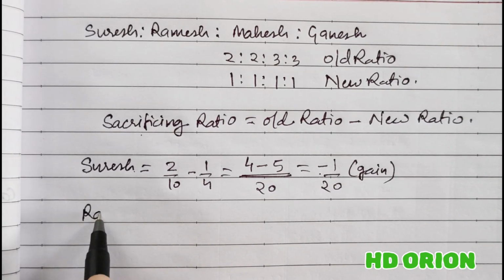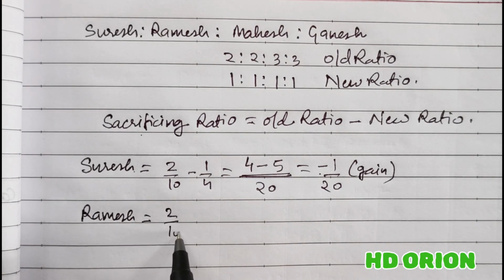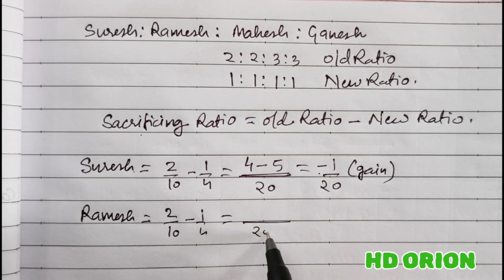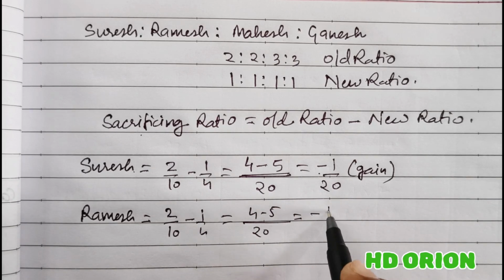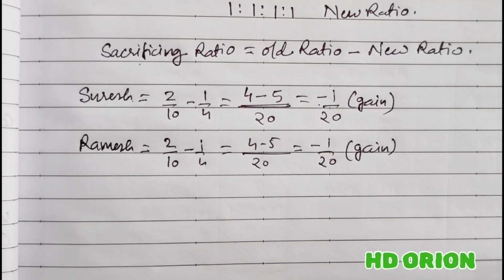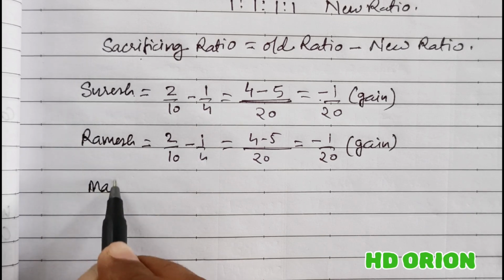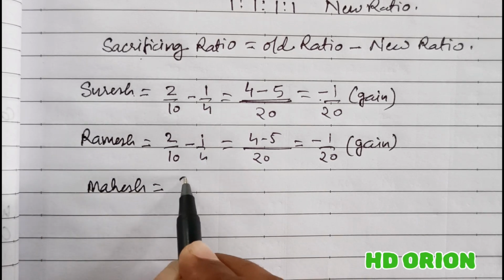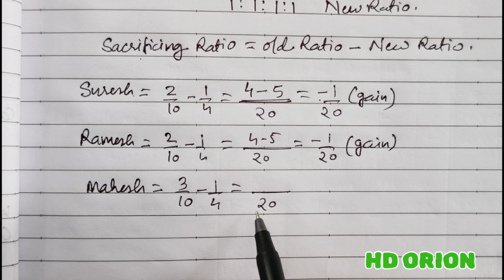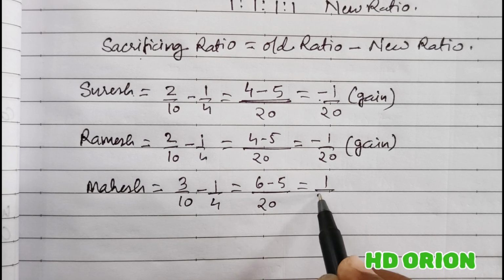Now for Ramesh, old ratio is again 2/10 and new ratio is 1/4, same like Suresh. So Ramesh is also gaining, whereas you will see that the other two partners are sacrificing. And who are they? Mahesh. Mahesh 3/10 minus 1/4. LCM will be 20, and it is 6 minus 5. That is equal to 1/20 positive.